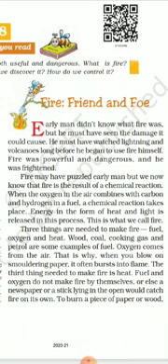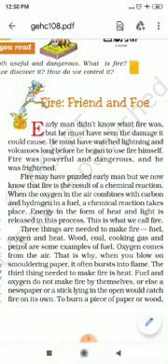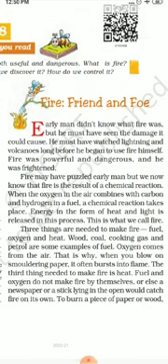Three things are needed to make fire: fuel, oxygen and heat. Fuel is needed. Without oxygen, no fire is possible. Without heat, fire is not possible. Wood, coal, cooking gas and petrol are some examples of fuel. Oxygen comes from the air. That is why when you blow on smoldering paper, it often bursts into flame.